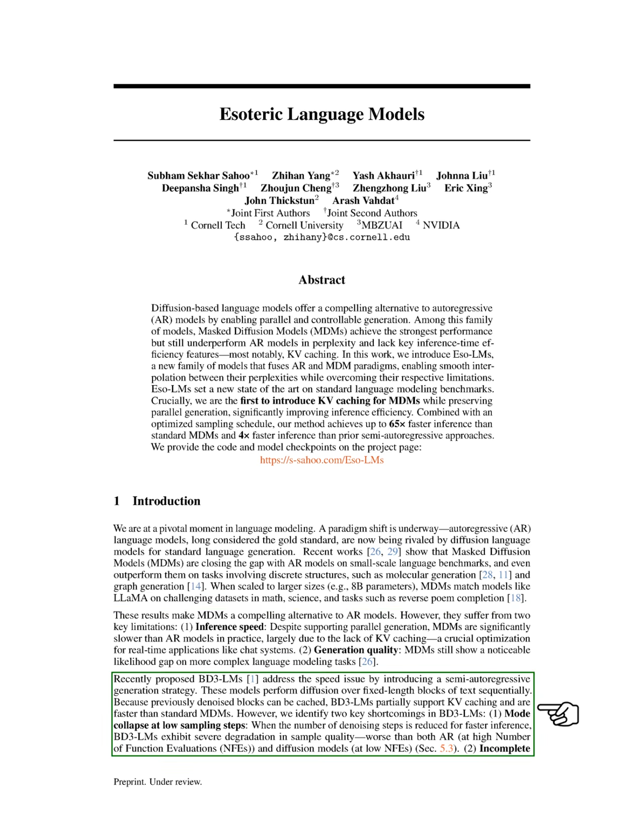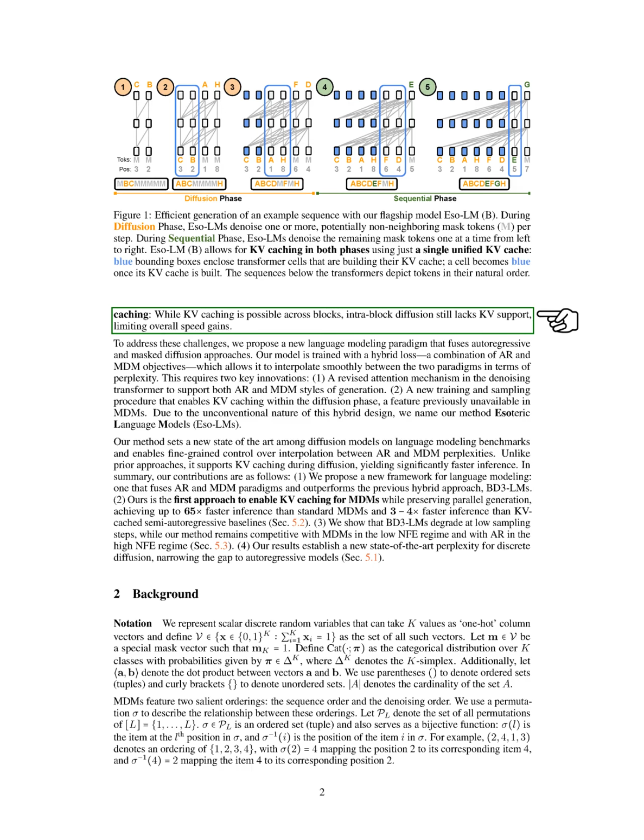Recently, BD3LMs have been introduced to tackle the speed issue by using a semi-autoregressive generation method, processing fixed-length blocks of text sequentially. This allows BD3LMs to cache previously denoised blocks, making them faster than standard MDMs. Yet, we identify two major drawbacks in BD3LMs. They experience mode collapse when the number of denoising steps is reduced, leading to poor sample quality, and their caching is incomplete, as intra-block diffusion lacks KV support, limiting speed improvements.